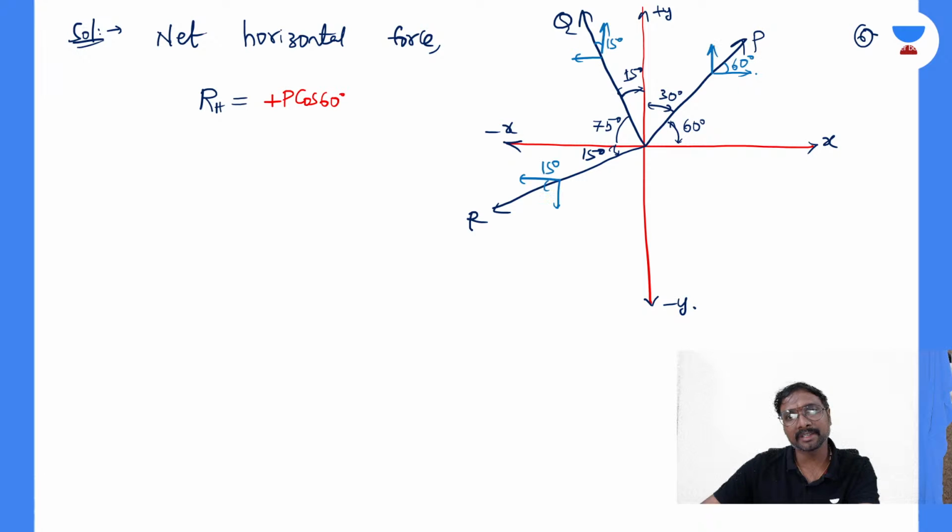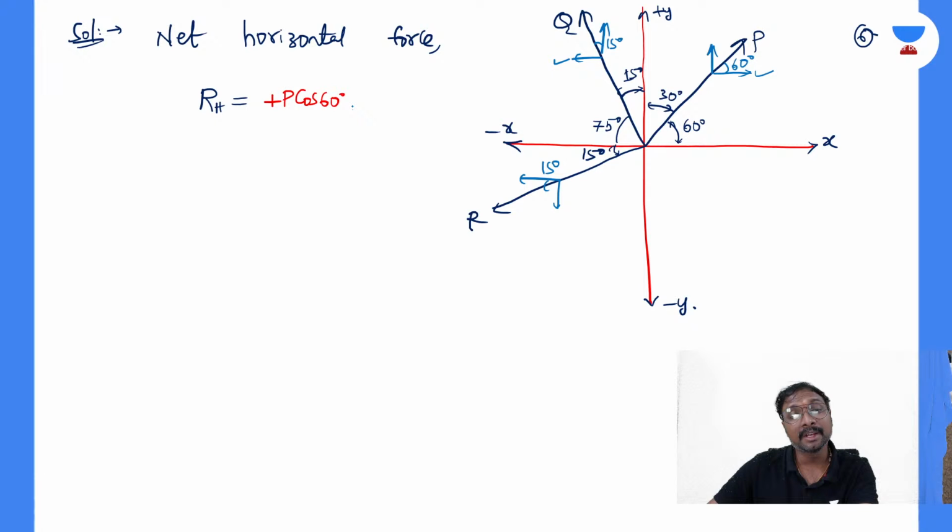This is Px, right? This is right hand side, positive x side, means it is plus P cos 60. Because of this Q, this component is negative x side, so minus Q sine 15 degrees, because the angle is on that side, so this will be the opposite side. R also will be left hand side, so minus R into cos 15 degrees. So what is that net horizontal force, that resultant horizontal force?